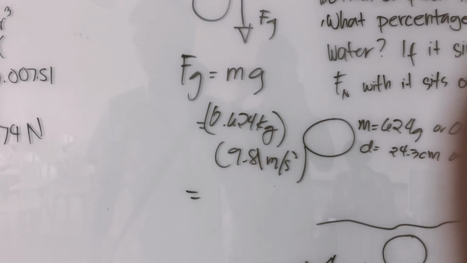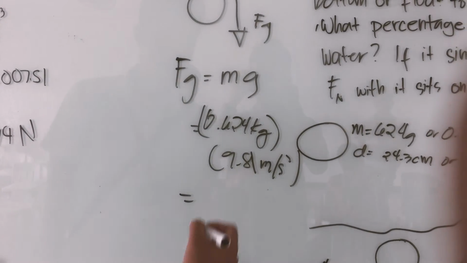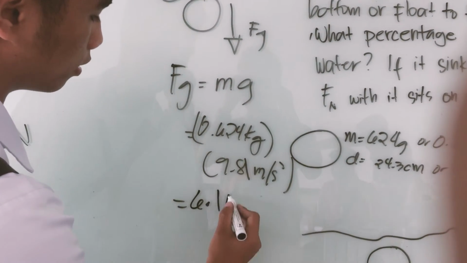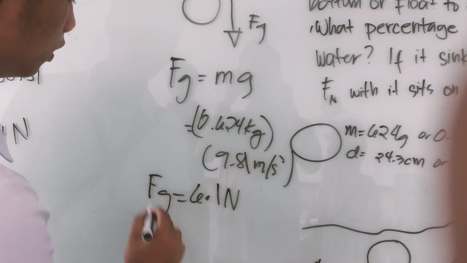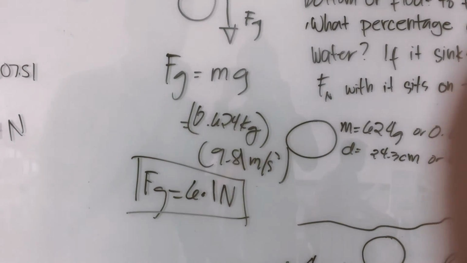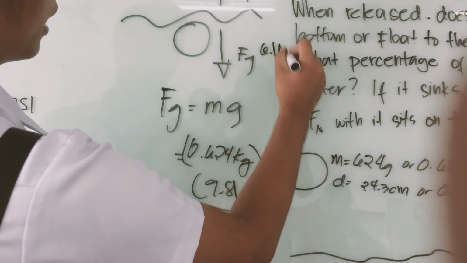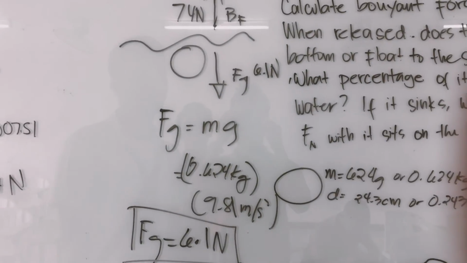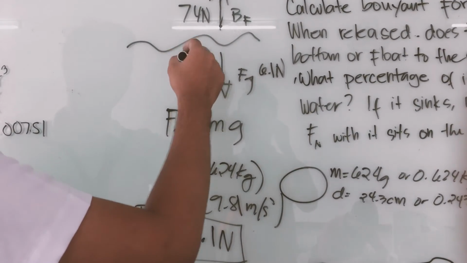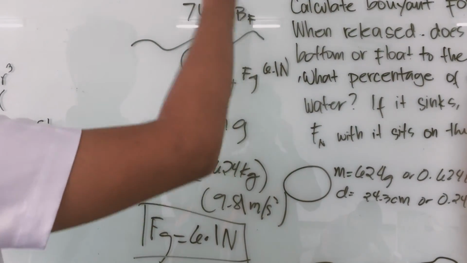So we will come up with an answer of 6.1 newtons. This will be the gravitational force. As you notice, the buoyant force is greater than the gravitational force. Therefore, the ball will go upward.